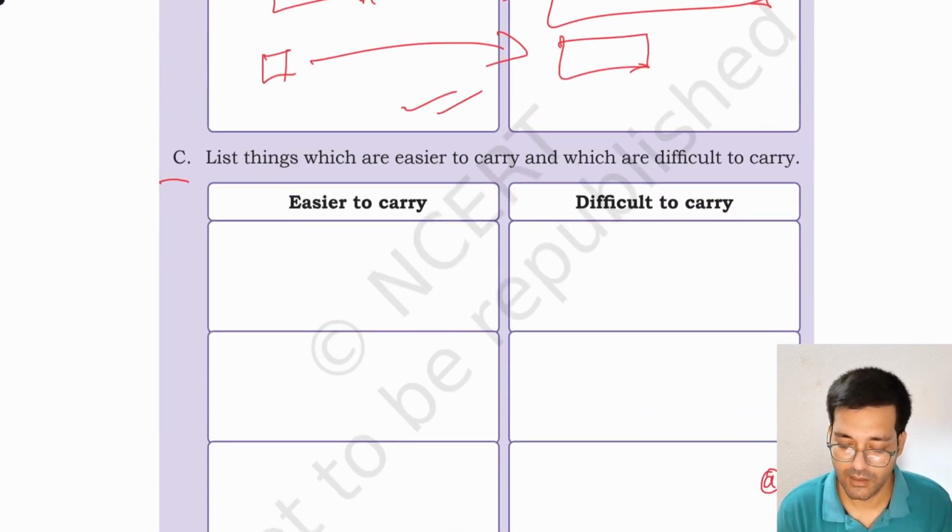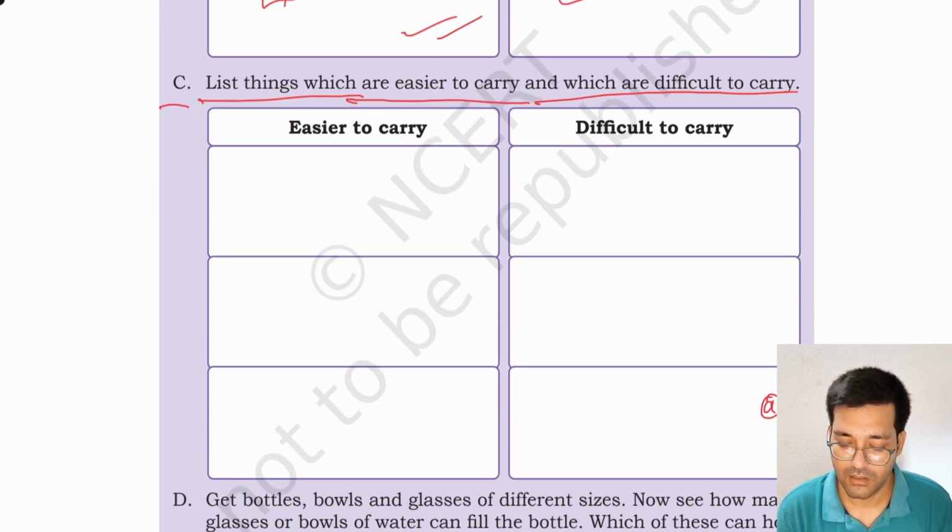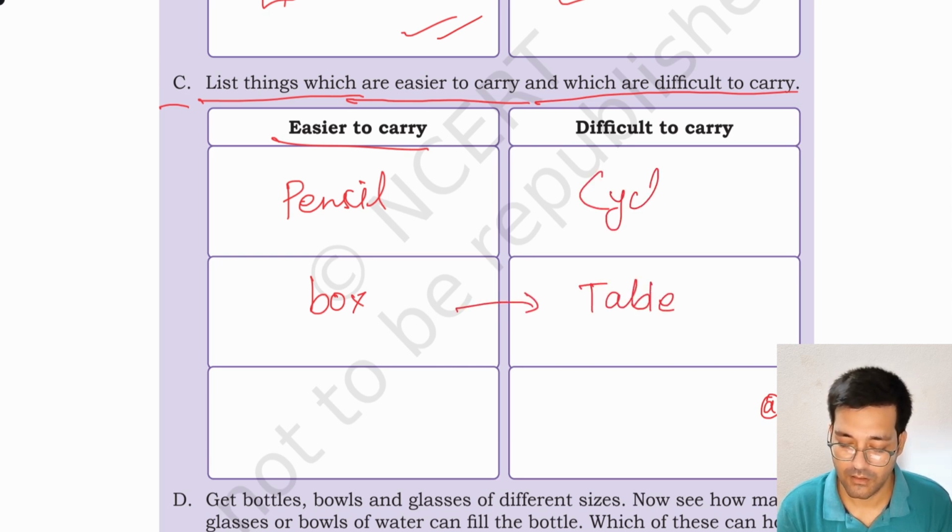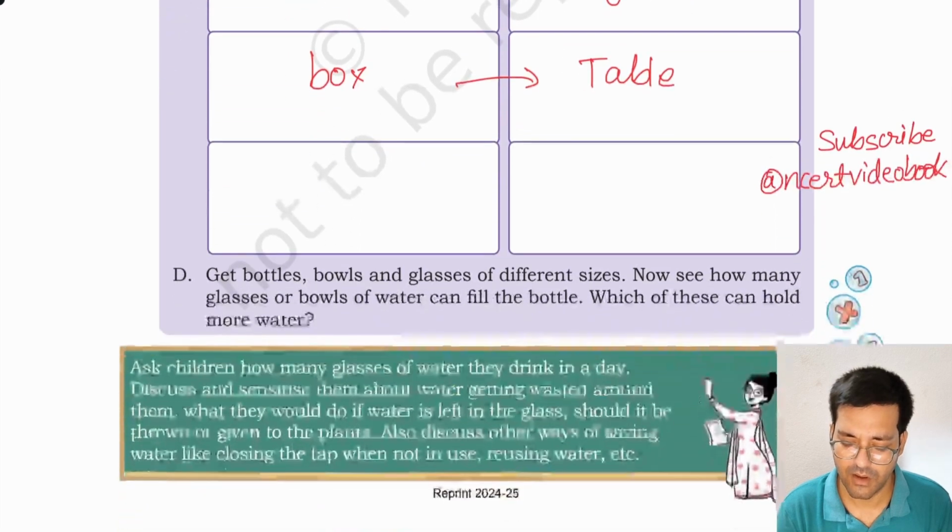See, list things which are easier to carry and which are difficult to carry. The things which are easier to carry can be written here, such as pencil box, and difficult to carry such as table, cycle. Okay, you can write different answers.